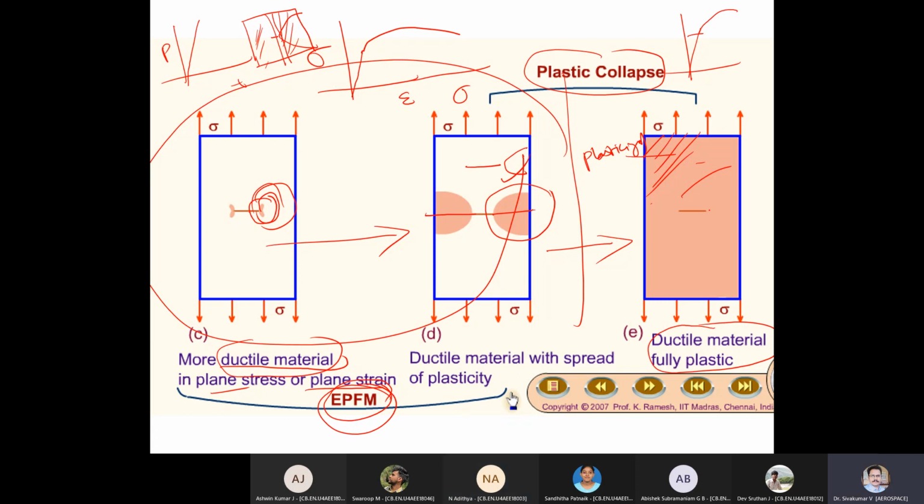What type of material can you consider for linear elastic fracture mechanics? This is ductile material. The other one? This is what I'm telling from half an hour. I'm telling about all these things. And yesterday evening also I was talking something like this.